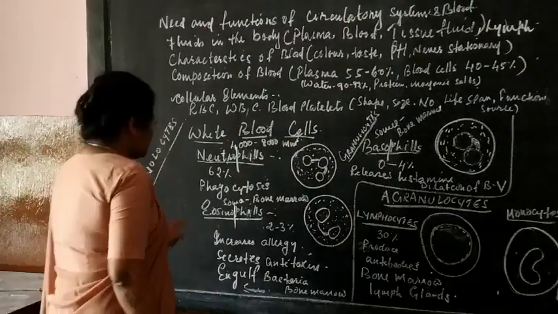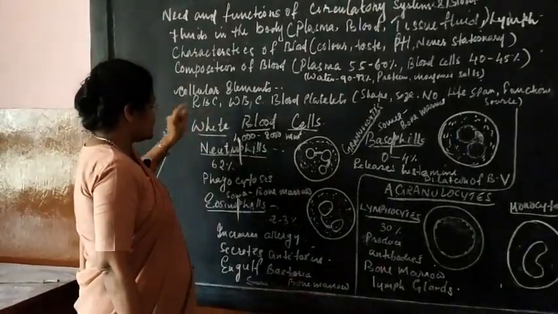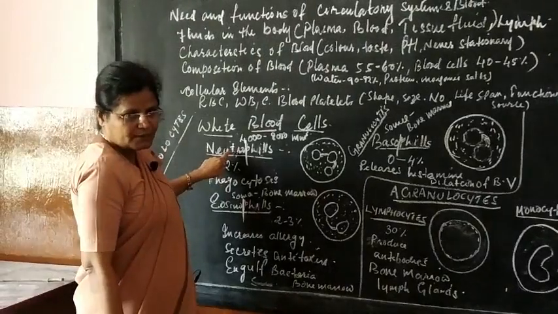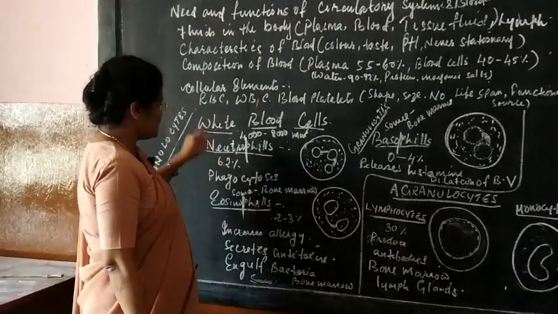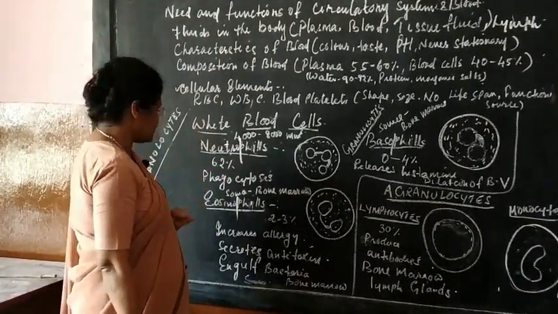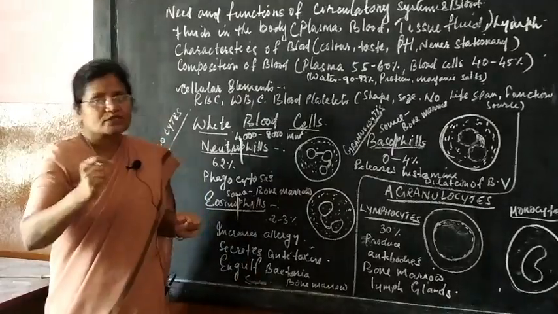Now 62% of your WBC is composed of neutrophils. Remember, children, 62% of your WBC is composed of neutrophils. Now what is its source, where is it produced?